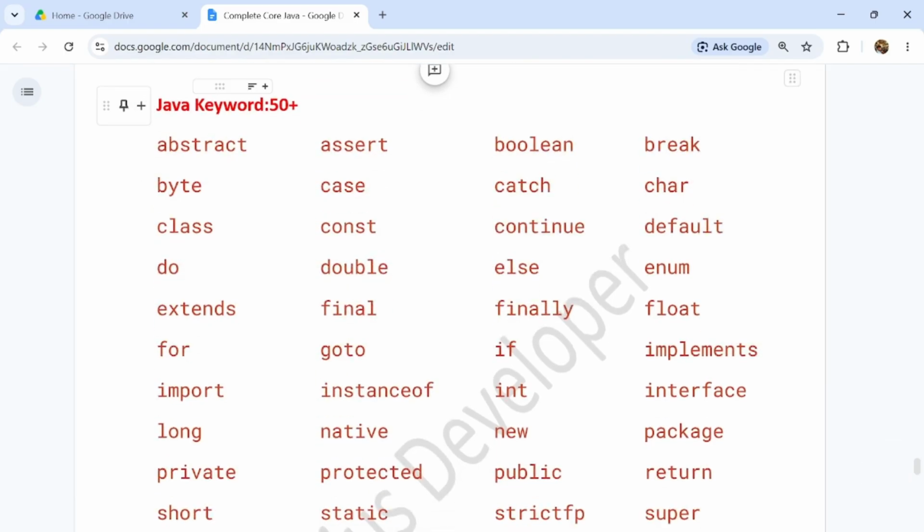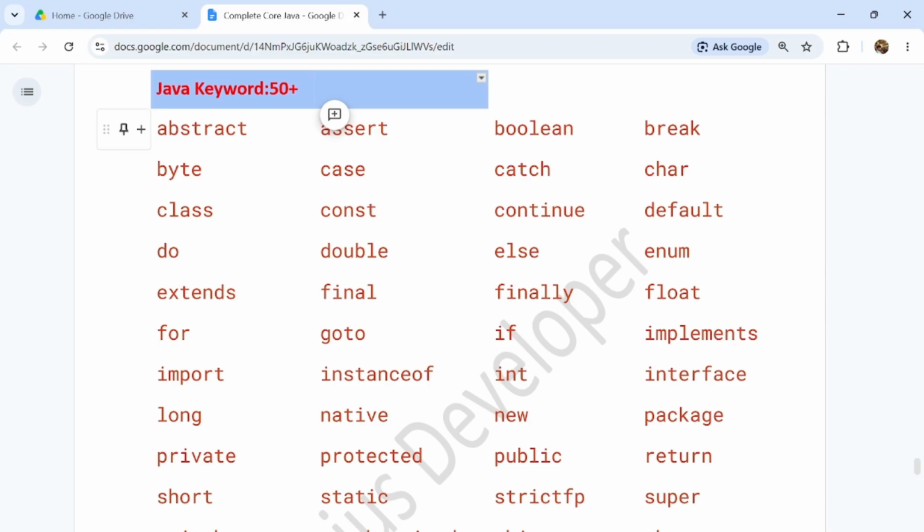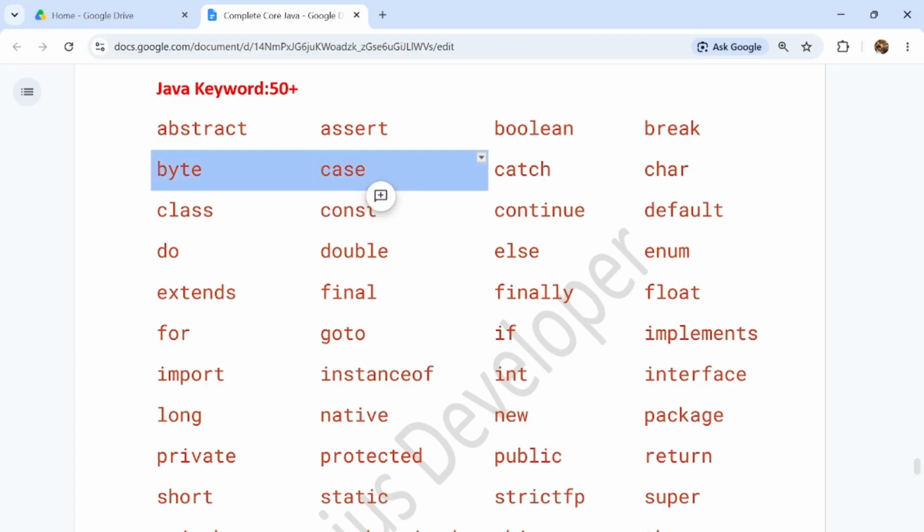These are the Java keywords, more than 50, arranged in a tabular format and in alphabetical order, like A B C D. So abstract, assert, boolean, break, byte, case, catch, class, const, continue, default.